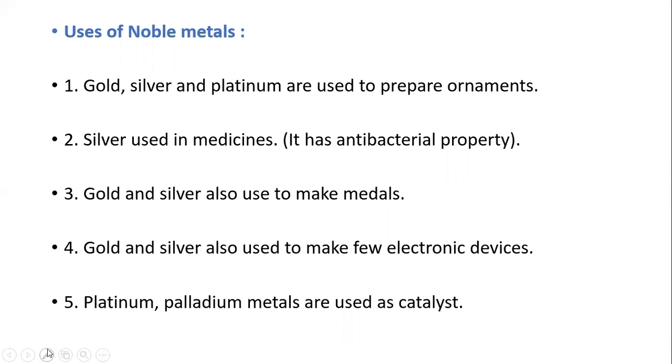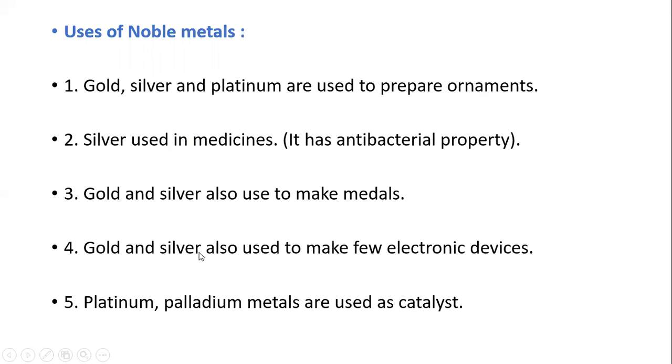Now, the uses of these noble metals. Gold, silver and platinum are used to prepare ornaments. In our wedding ceremonies these elements are widely used. Second, silver is used in medicine because it has an antibacterial property. Gold and silver are also used to make medals, which show the status of success: gold, silver and bronze.